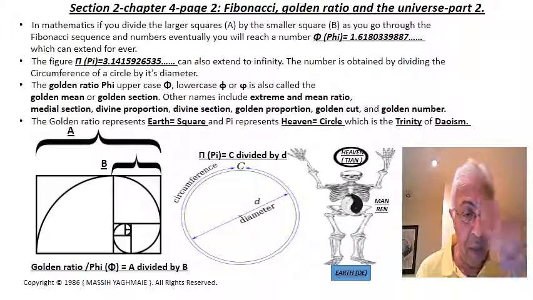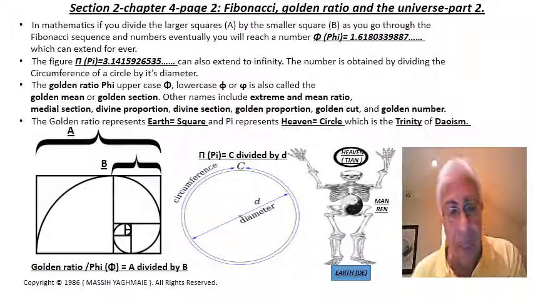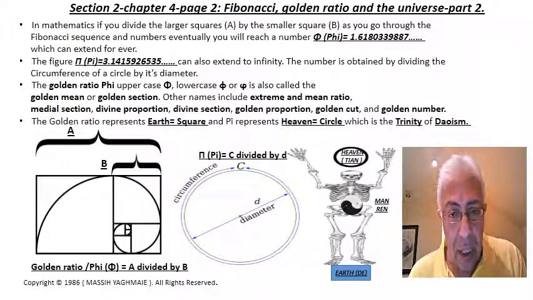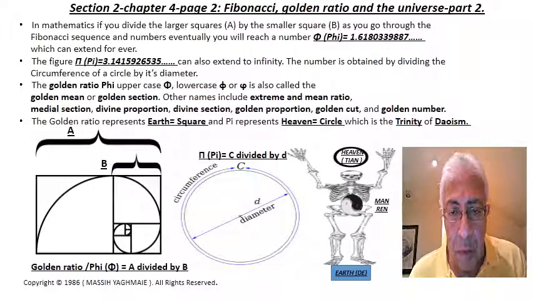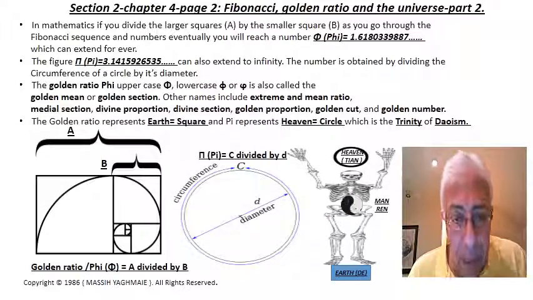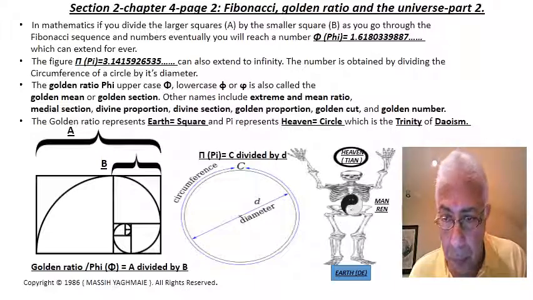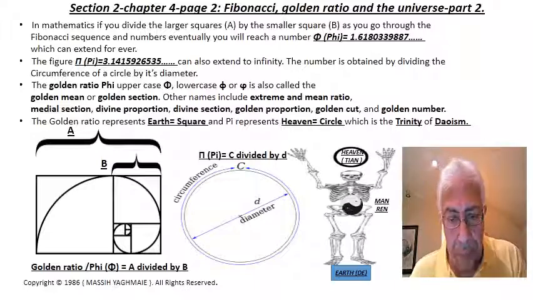Man is at the junction of heaven, earth, and man. The Chinese coin, heaven, earth, man, and the I Ching depend on that. It's based on that Taoism. So this is phi. It's called the golden ratio, the golden mean, or extreme mean, or divine proportion, or golden proportion, golden cut, or golden number.